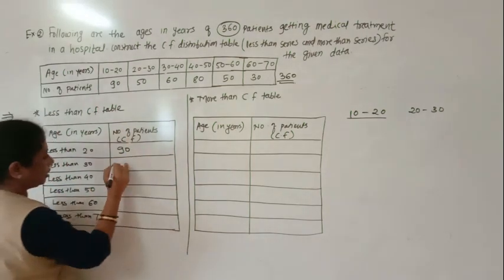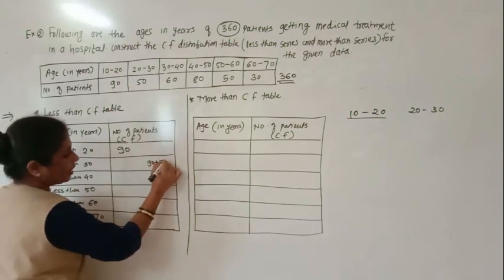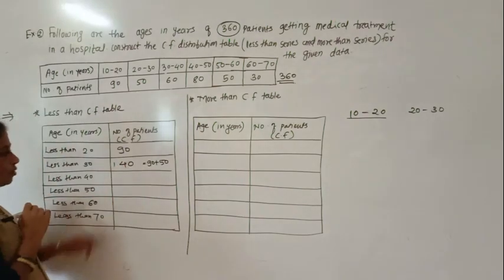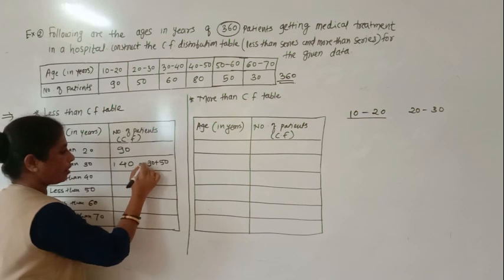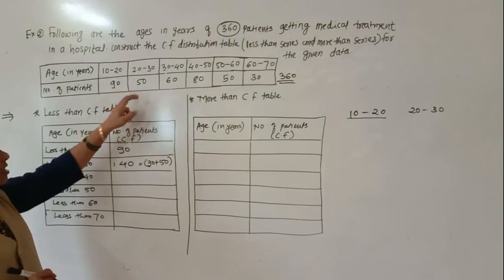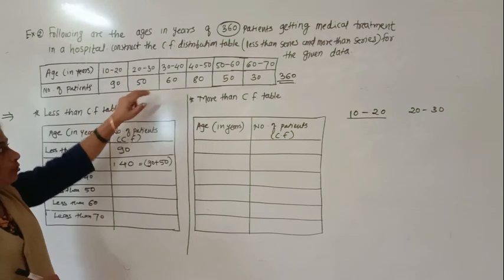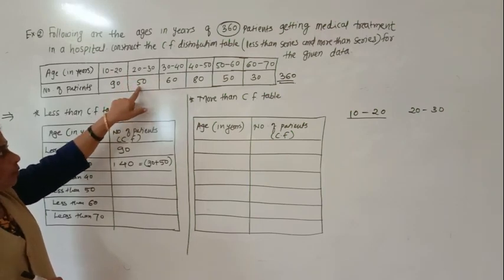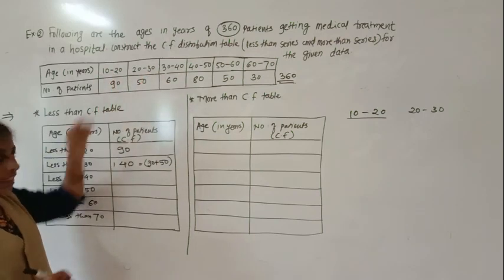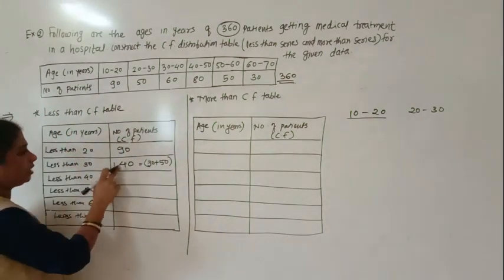Okay. So what will be there here? 90 plus 50. 90 plus 50 equals how many? Here, 140 patients. So how have you got 140? 90 plus 50. This means all the patients are less than 30. In the 20 to 30 years group, how many patients are there? 50. But if you have to count less than 30, the patients will be 90 plus 50. Understood everyone? Now here 140.